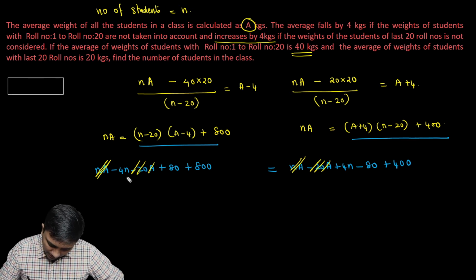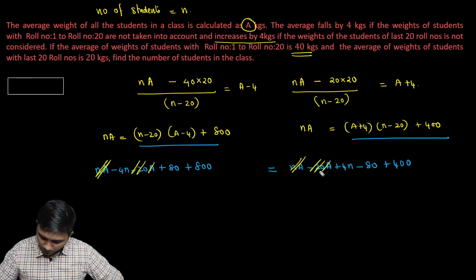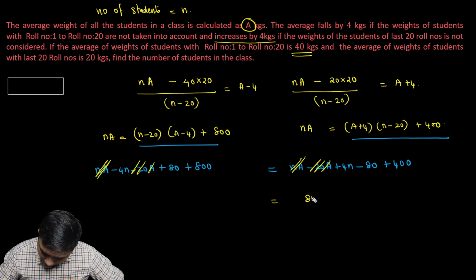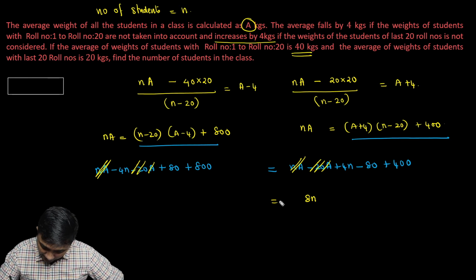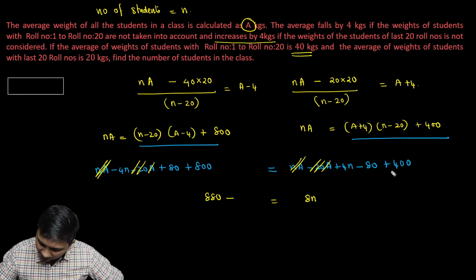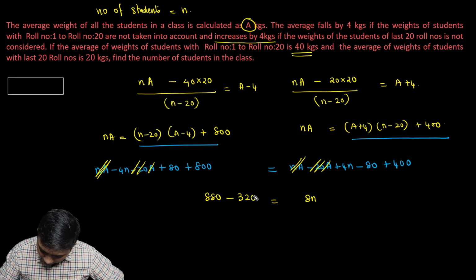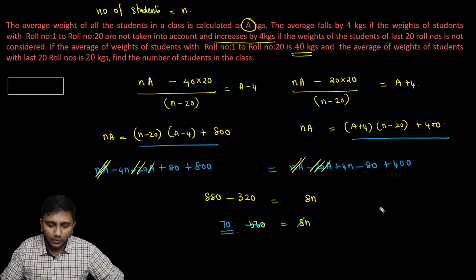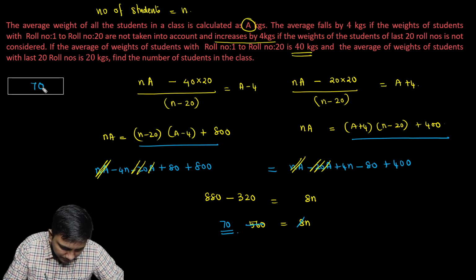So n is the only variable. I have got minus 4n and plus 4n. Let me take that minus 4n to the other side, so that will give me 8n. So n has been taken care of. On this side I have got 880, on that side I have got 320. So 880 minus 320 is going to be 560, which is 8 times n, or I could just say n is going to be 70. Okay, so the answer for this question is 70.